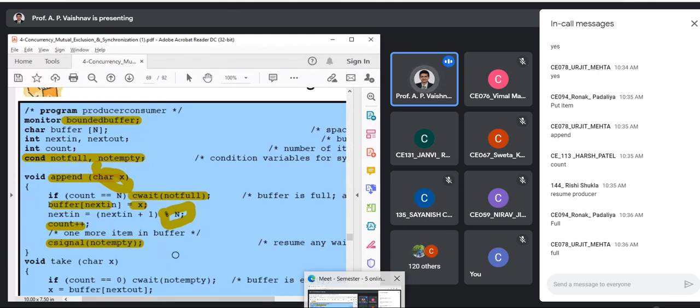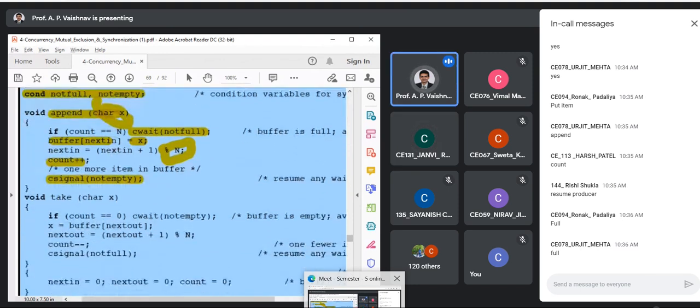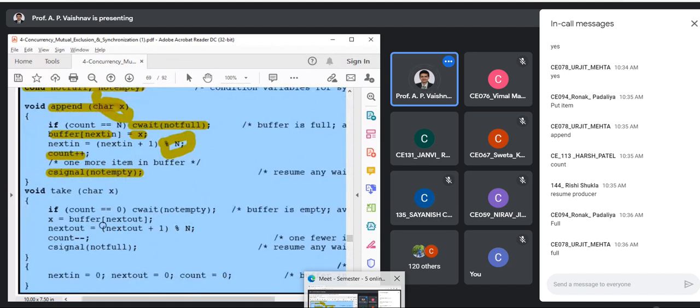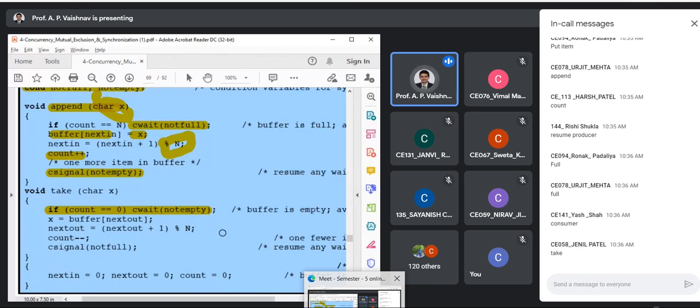Where should I write C wait of not empty? Yes. Where should I write C wait of not empty? Can you see this code over here? Just try to compare this with the producer consumer. Then it will be very easy to understand, right? Are you able to understand this line? If count is equal to 0, C wait of not empty. What does that mean?